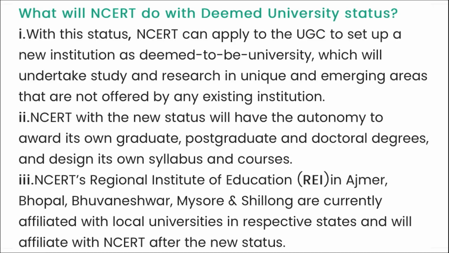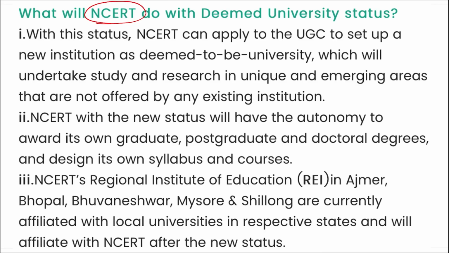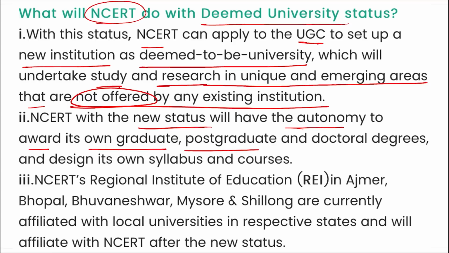Next, here you can see what NCERT will do when they are granted this status. They can apply to UGC to set up a new institution as deemed to be university that will undertake study and research in unique and emerging areas that are not offered by any other institutions. They have the autonomy to award their own graduate, postgraduate and doctoral degrees and design their own syllabus and courses to teach the new upcoming technologies.